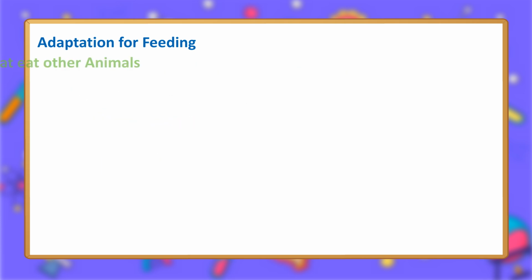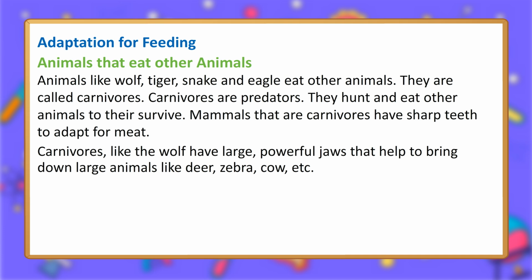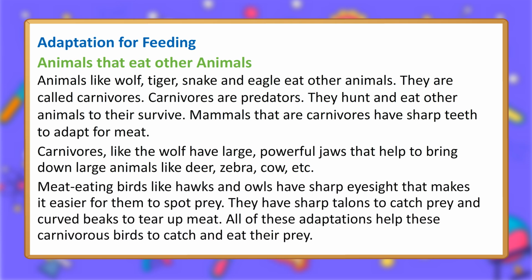Animals that eat other animals. Animals like wolf, tiger, snake, and eagle eat other animals. They are called carnivores. Carnivores are predators. They hunt and eat other animals to survive. Mammals that are carnivores have sharp teeth to adapt for meat. Carnivores, like the wolf, have large, powerful jaws that help to bring down large animals like deer, zebra, cow, etc.